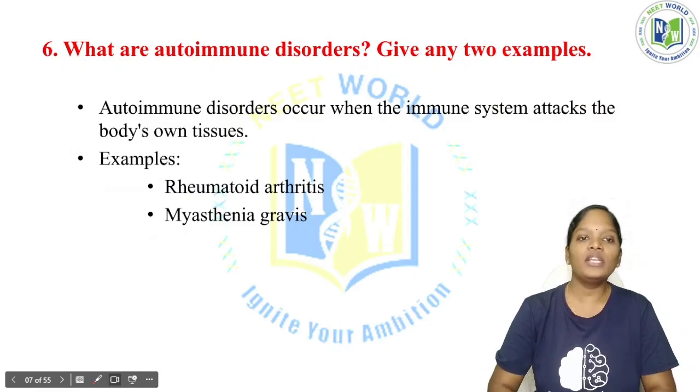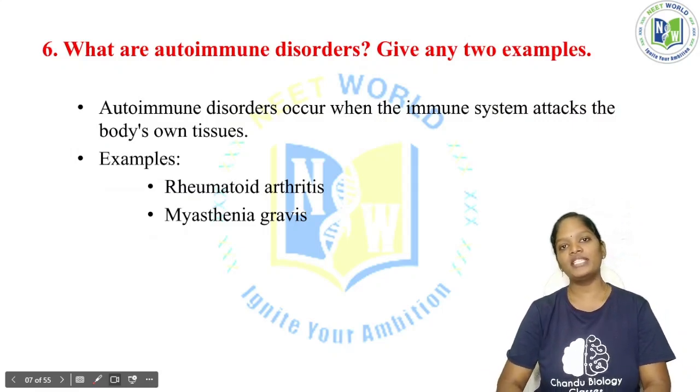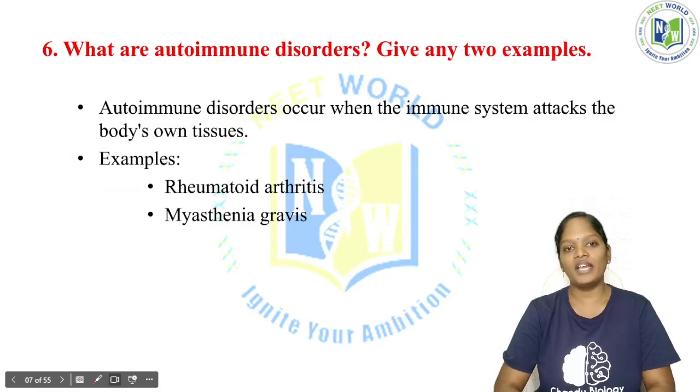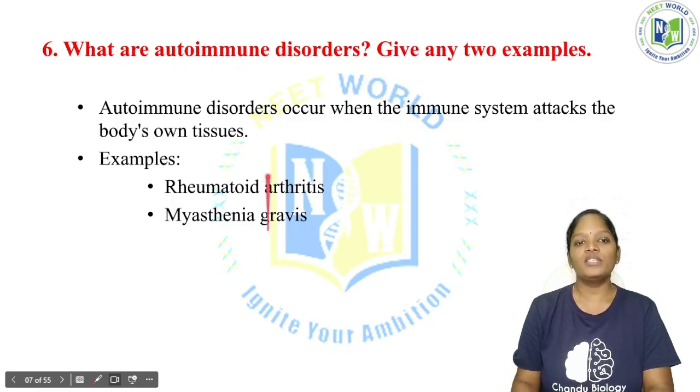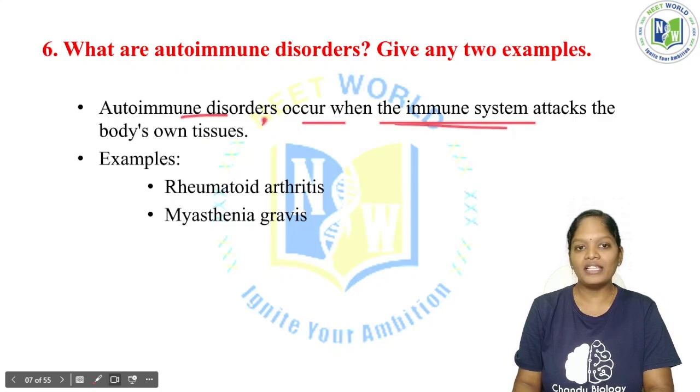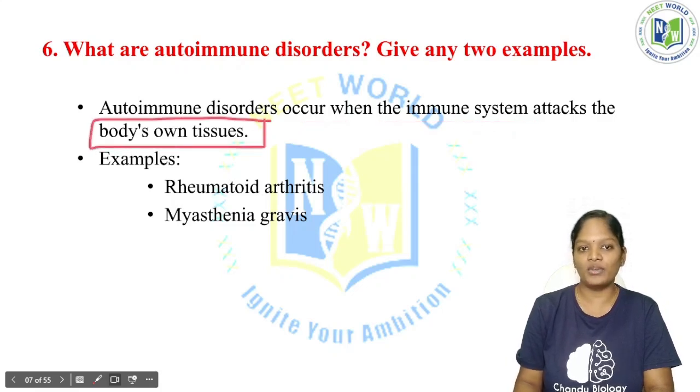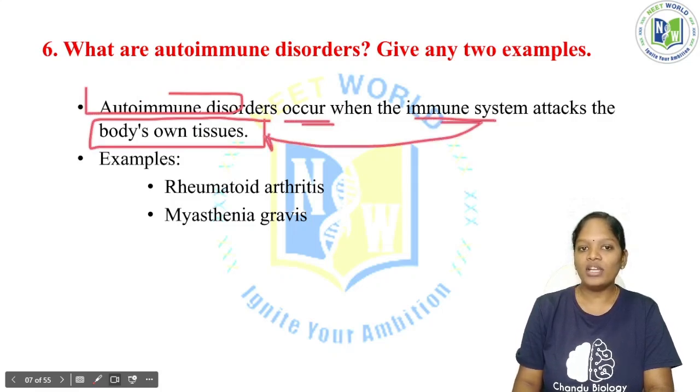Now, what are autoimmune disorders? Give any two examples. Just now we have studied that if the immune system fails to distinguish whether it is a self cell or non-self cell, it leads to autoimmune disorders. So autoimmune disorders occur when the immune system attacks the body's own tissues.